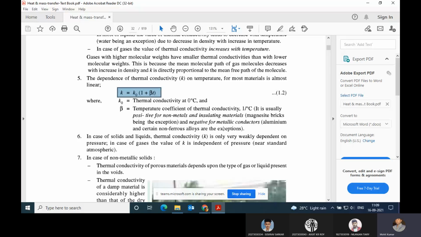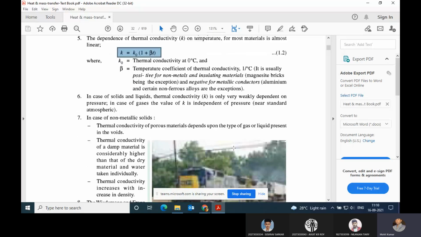Depending upon the conductors being used, as provided in the question, you need to apply the sign convention. That's why I have discussed this. In case of solids and liquids, thermal conductivity K is only very weakly dependent on pressure. In case of gases, the value of K is independent of pressure. Now moving on to the next. Have you noted down this?